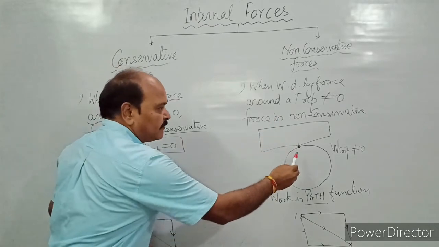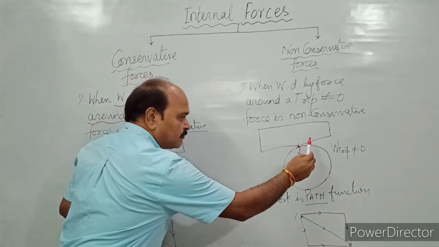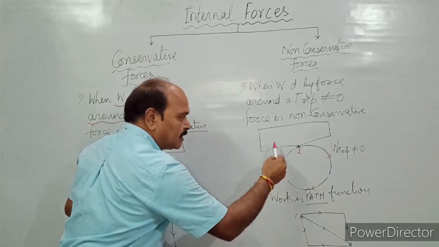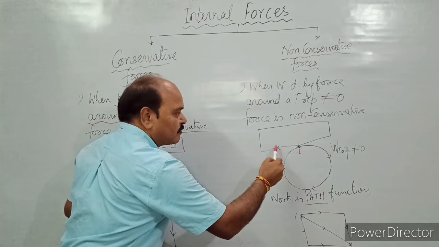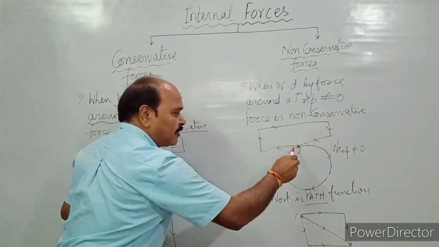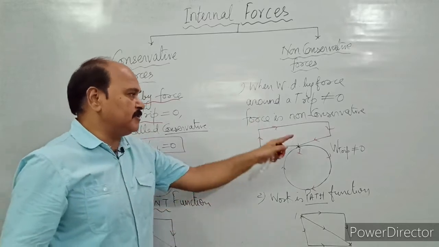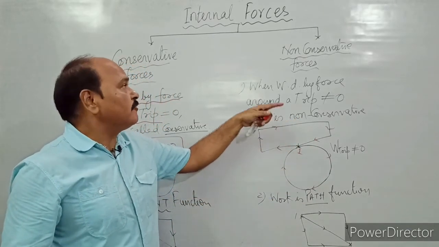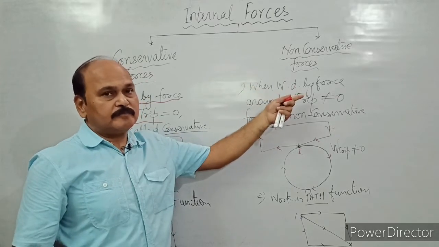Whereas in a non-conservative force, the work done around a trip is not 0. If the object starts from here and moves like this and comes back to the same point, or follows this path and comes back to the same point, this is a trip, and it is made by virtue of a non-conservative force.